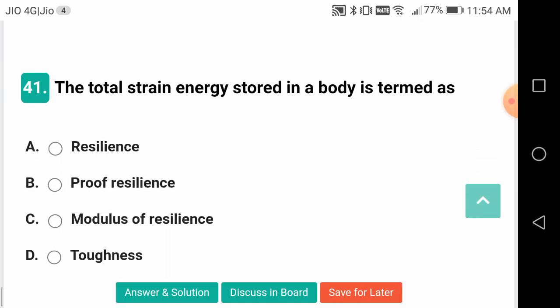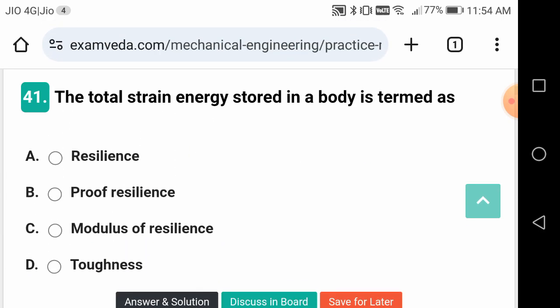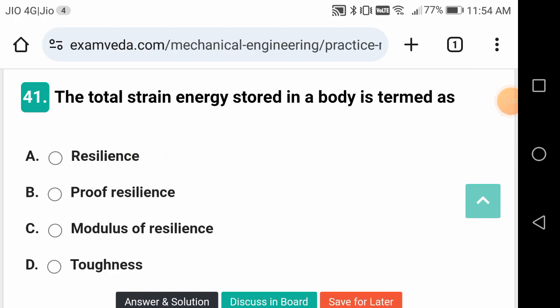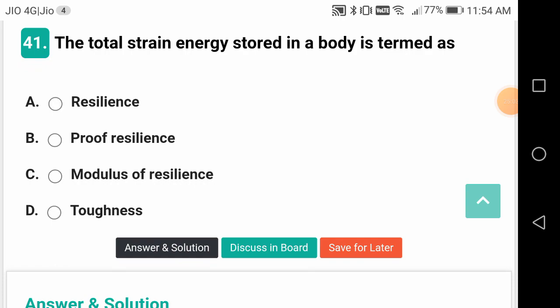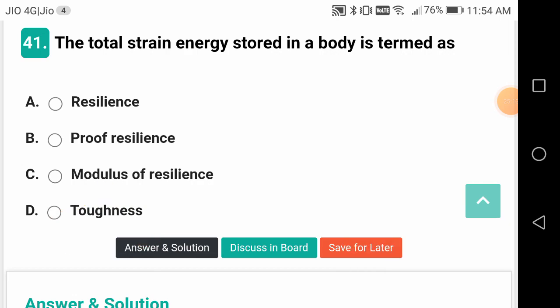The total strain energy stored in a body is termed as, this is a good question friends. It is resilience. Total strain energy is called resilience. Proof resilience is the strain energy stored up to the elastic point. Modulus of resilience is the strain energy per unit volume. Okay, toughness is something different, friends.